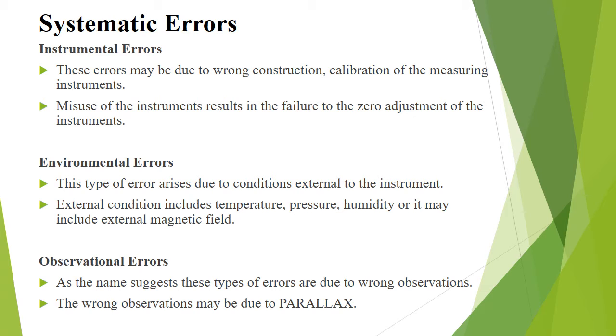Next, observational errors. As the name suggests, these types of errors are due to wrong observations. The wrong observations may be due to parallax. In order to minimize the parallax error, highly accurate meters are required, provided with mirror scales.